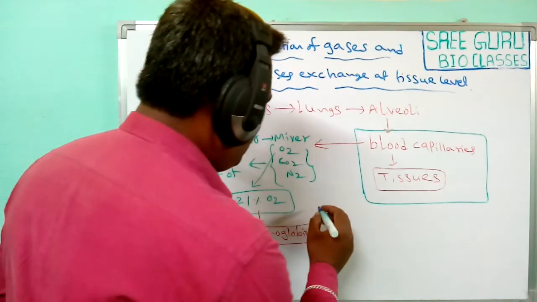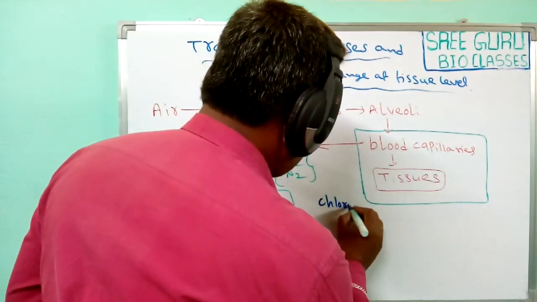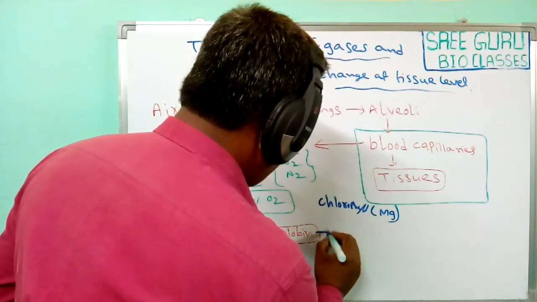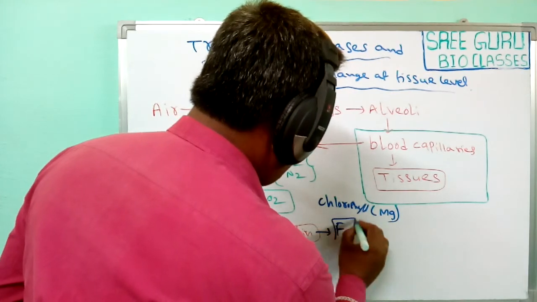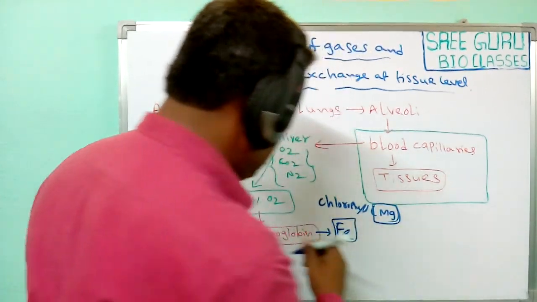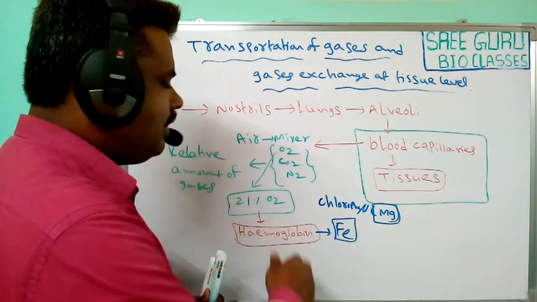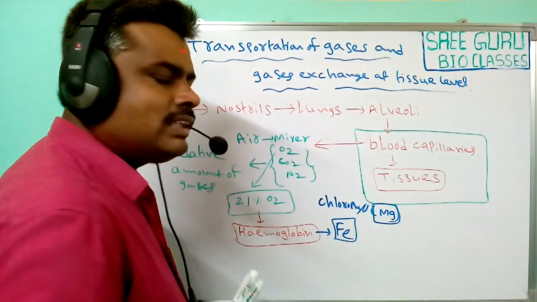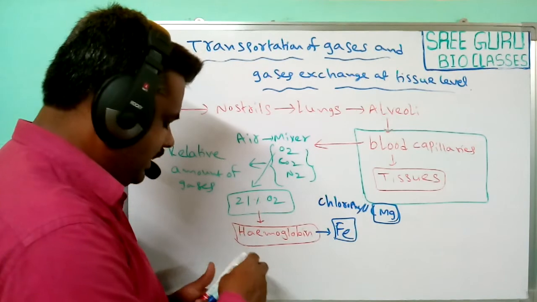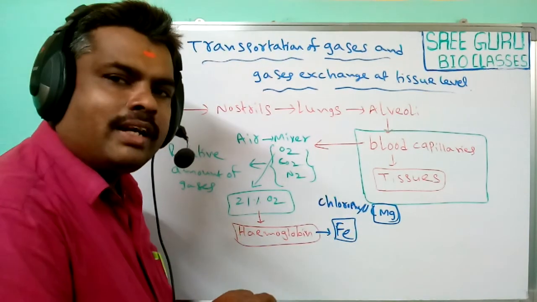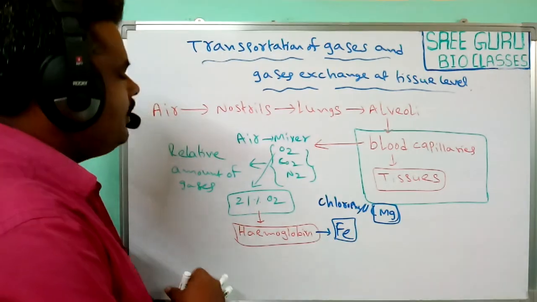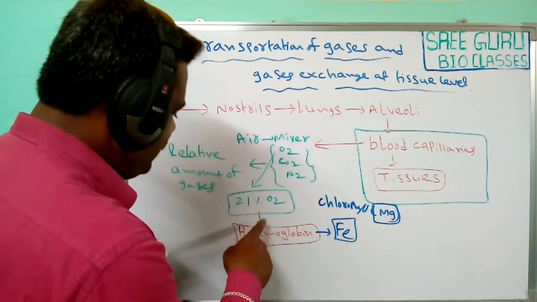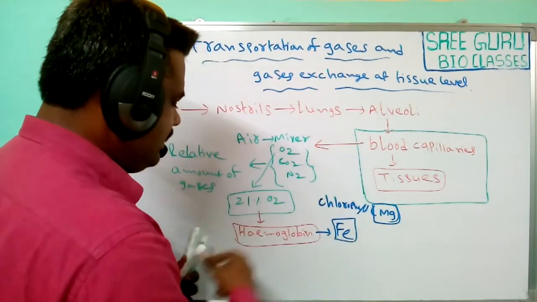The chlorophyll molecule has magnesium and hemoglobin has iron. Only these small differences are observed between the two molecules. But chlorophyll is involved in photosynthesis, while hemoglobin is involved in the transportation of gases in blood.